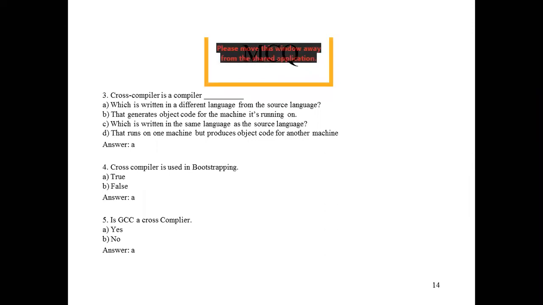It is in Ubuntu, sir. Yes, yes. We use Linux OS, so in Ubuntu we can use this GCC